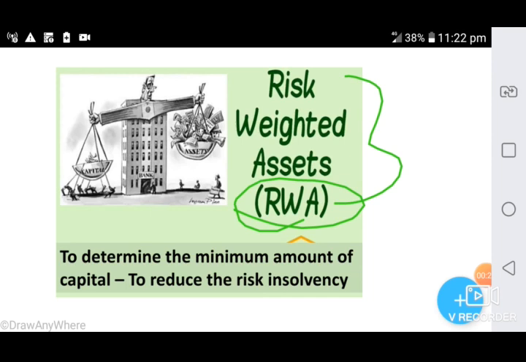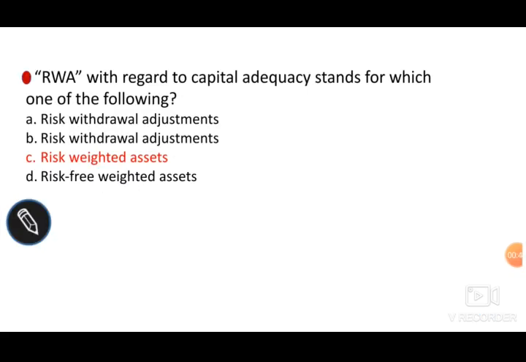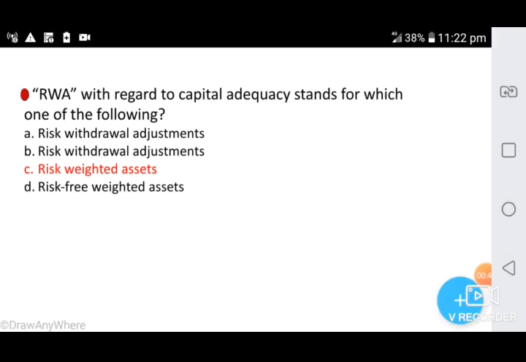The main aim of risk weighted assets is to determine the minimum amount of capital in order to reduce the risk of insolvency. So here option C is the correct answer. RWA stands for risk weighted assets.